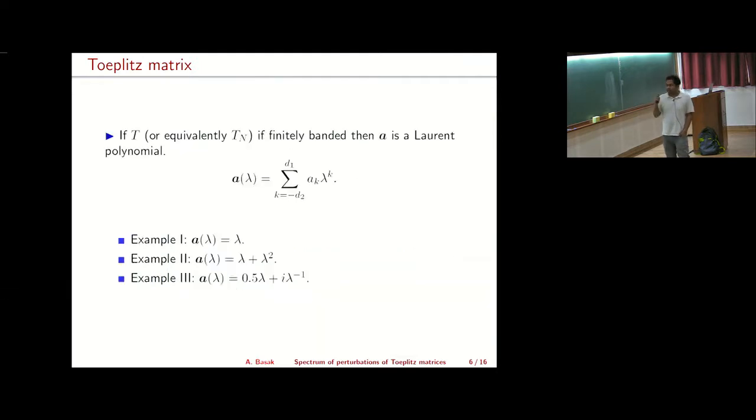And in this talk, we will be considering T, or equivalently T_n, where this is banded, meaning that, as I said, it has a band structure around the main diagonal. In that particular case, our symbol becomes a finite sum. It runs from minus d_2 to d_1 of a_k lambda to the k. So this is a Laurent polynomial. In these 3 examples, in our first example the symbol a(lambda) is lambda, in the second example a(lambda) is lambda plus lambda squared, and the third example has this form.